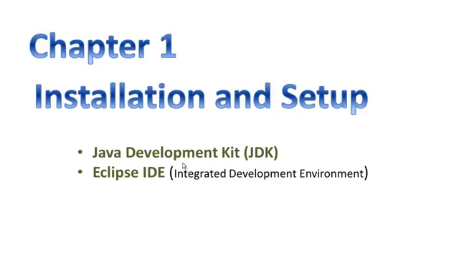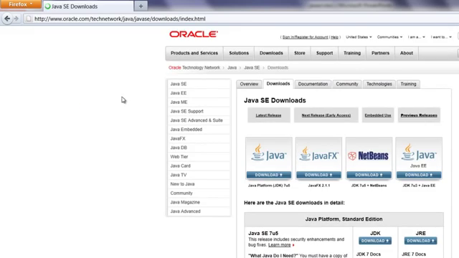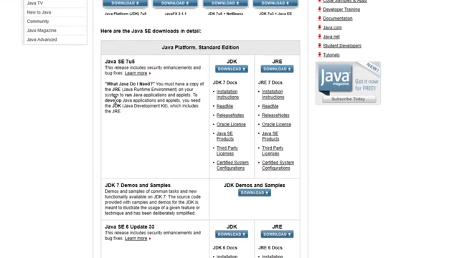To install Java, go to Google and type in Java JDK download. It will take you to a site called Java SE downloads or something. Click on it. Now here you can see that you can go to the latest version, that is Java Standard Edition 7. You can see that this is the JDK and this is the Java runtime environment.